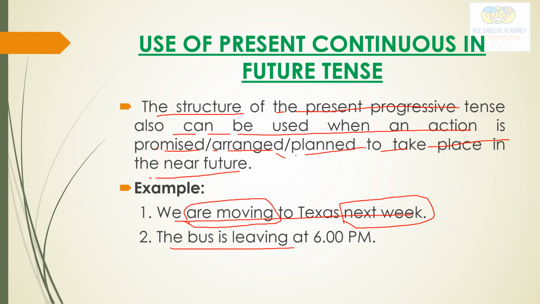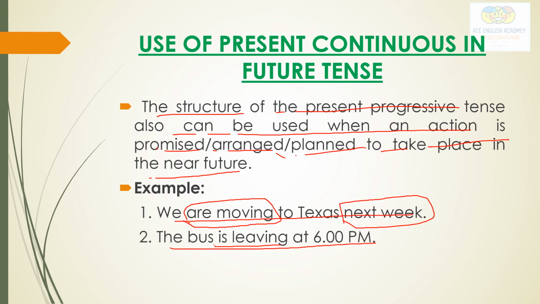The bus is leaving at 6 p.m. So going to leave at 6 p.m. So is leaving, again present continuous tense. So this is how we can use the present continuous or present progressive tense, because in that also an action is going to take place in the near future.